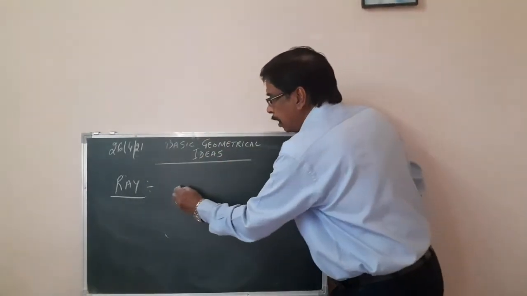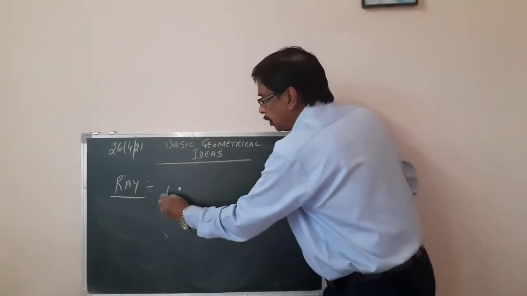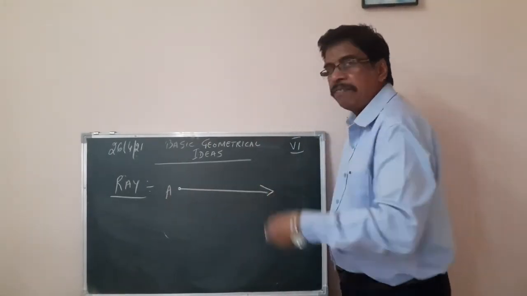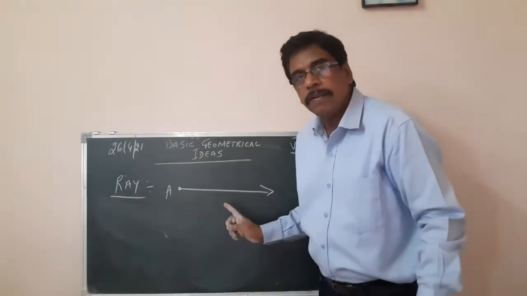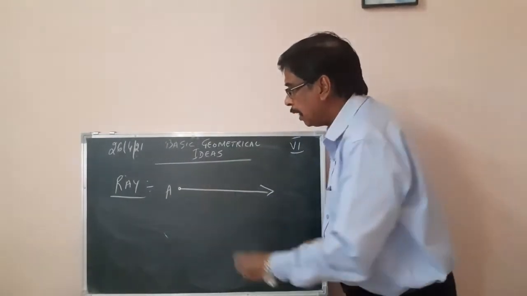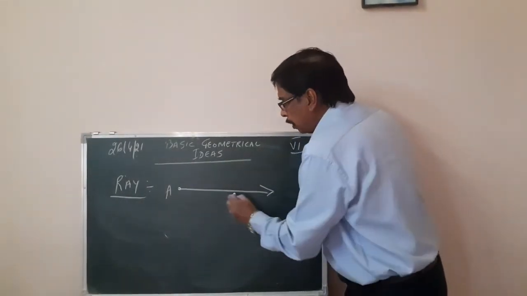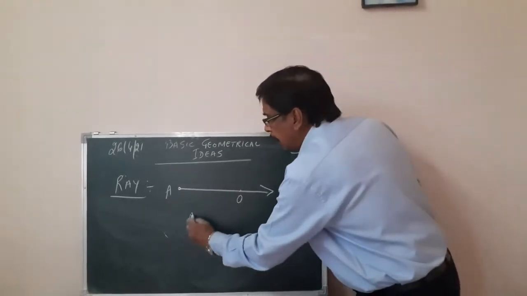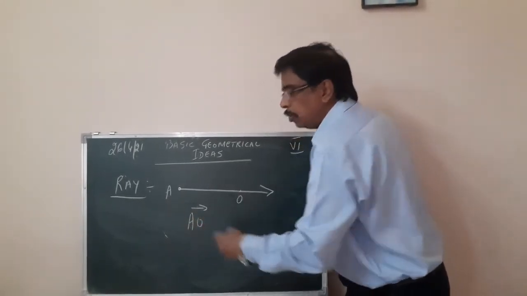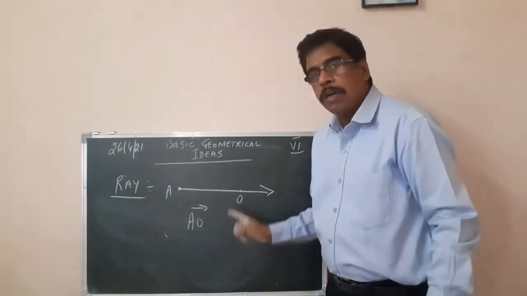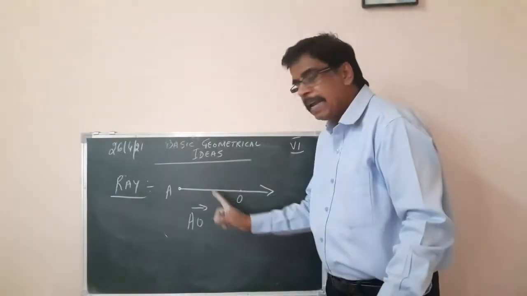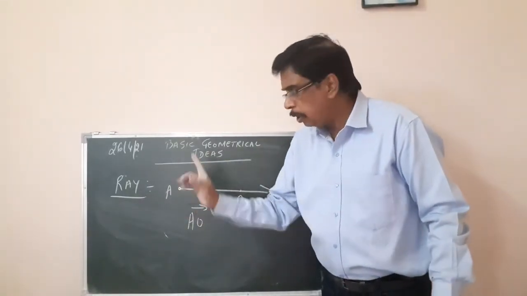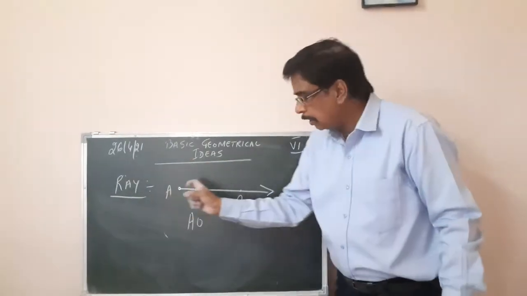For example, if we have a point here, name this as point A. If we draw a straight line from it and it goes on indefinitely, this is a ray. We can name it ray A, and now mark another point here, ray AO. It is written as AO. Ray AO, or ray AB, or ray AC, that way. So it has a starting point but no end point.